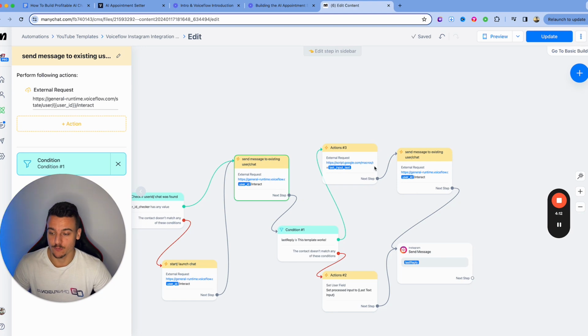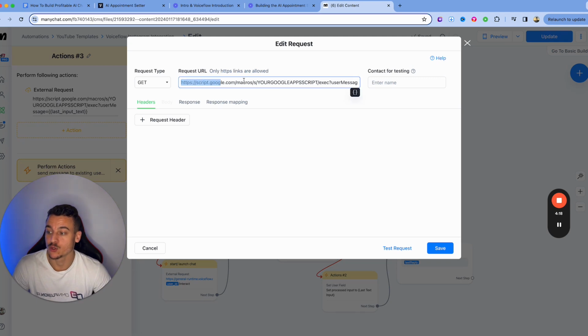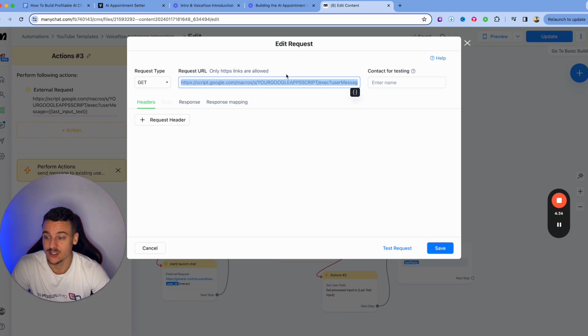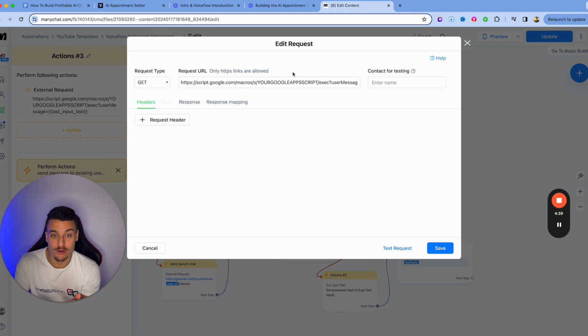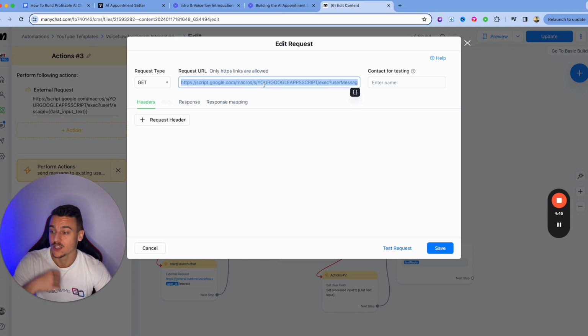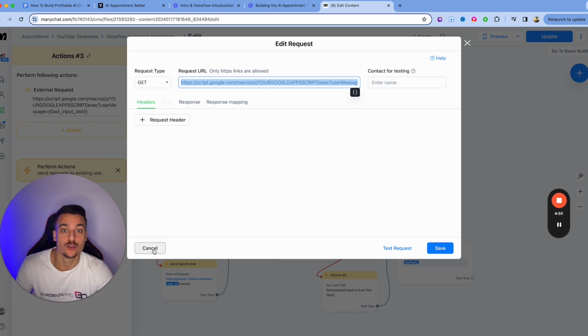The only exception for this is this external request right here, where you can see that there is a Google Apps Script. Now, I'm not going to go into any in-depth explanations for this, but if you go to the resource hub and you find the VoiceFlow Instagram, VoiceFlow Facebook integration template, whichever one you want to use, there is a detailed explanation in there as well, how to set up this Google Apps Script, and you're simply going to replace this URL. The reason why we do this is if somebody texts you on Instagram, for example, and puts a paragraph into their message, the paragraph is going to break the code. So by having this Google Apps Script, you're going to be able to still send that message out to VoiceFlow.